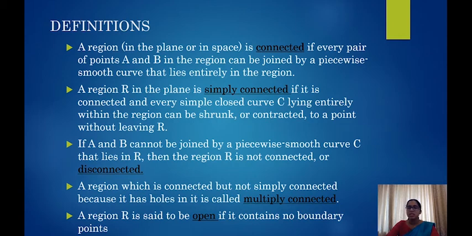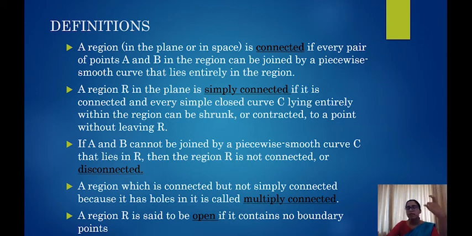And a region is said to be simply connected if it is connected and every simple closed curve lying in the region can be shrunk or contracted to a point without leaving R. So this is a bit difficult to understand, but the main concept is that a region is said to be simply connected if it has no holes in it.